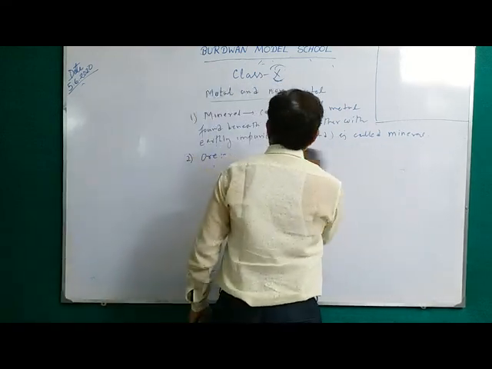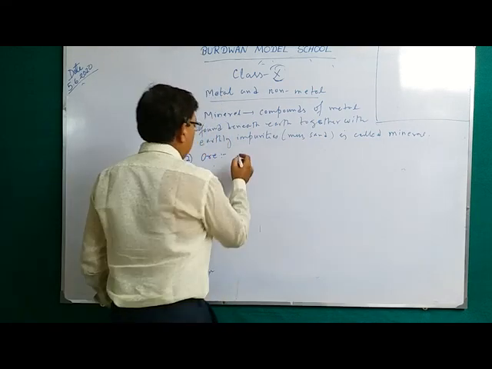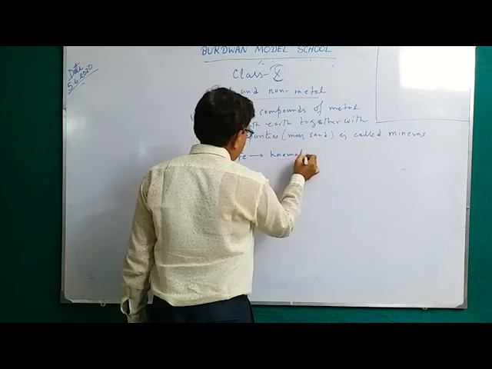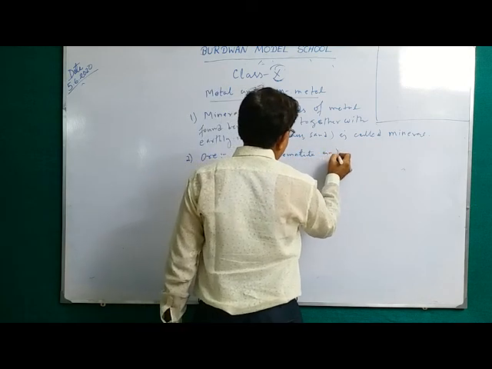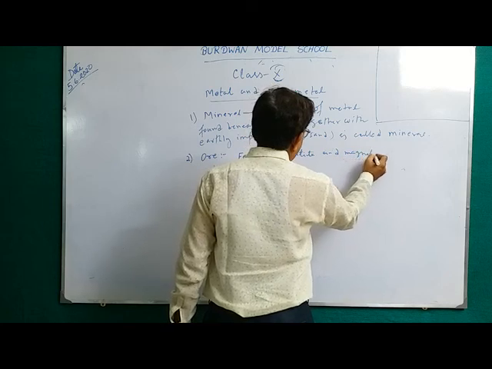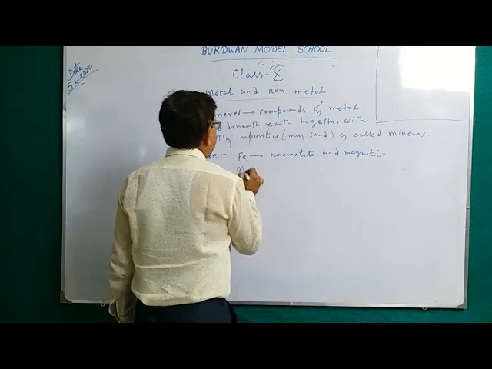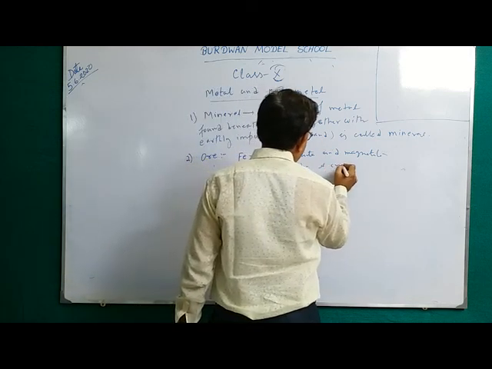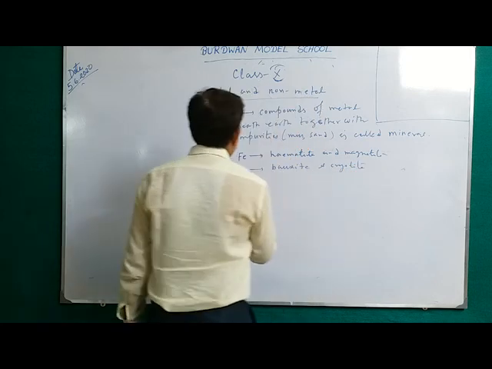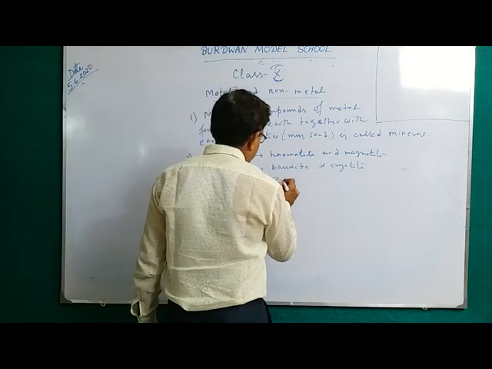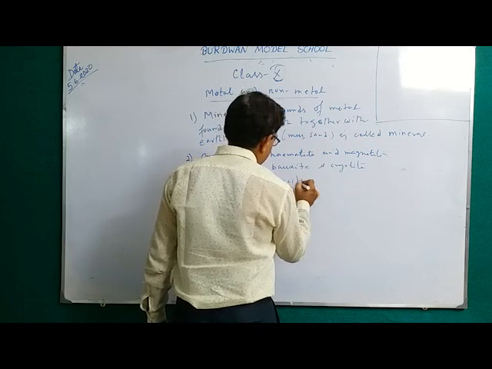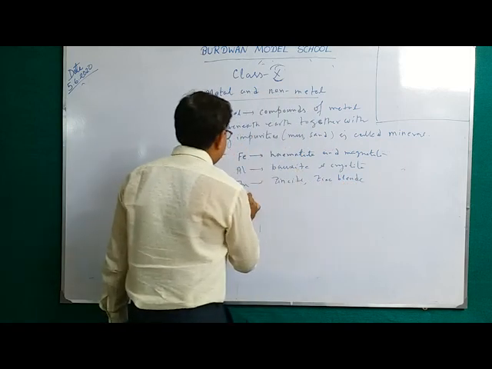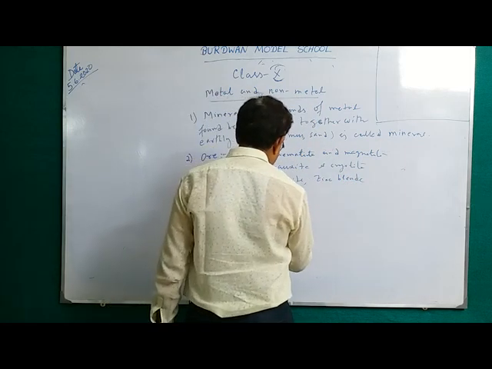What are the ore of some important element? Say iron. The ore is hematite and magnetite. Aluminium, the important ore is bauxite and cryolite. Zinc, important ore is zincite and zinc blende. Lead, the important ore is galena.